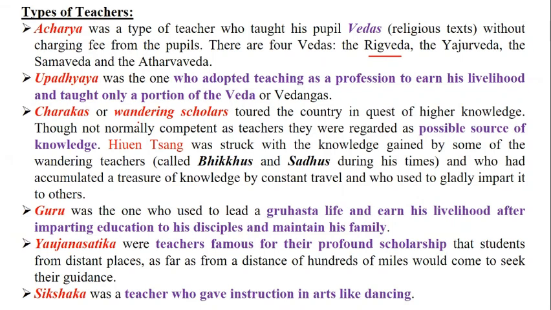Next we have Charakas, the wandering scholars. They were mobile, moving from one place to another. Whatever knowledge they got, they got only with the help of the experience they gained. Such teachers were regarded as the highest possible source of knowledge. Hiuen Tsang was one who gained knowledge from some of these wandering teachers, called bhikshus and sadhus. This was experimental, practical, application-based knowledge.